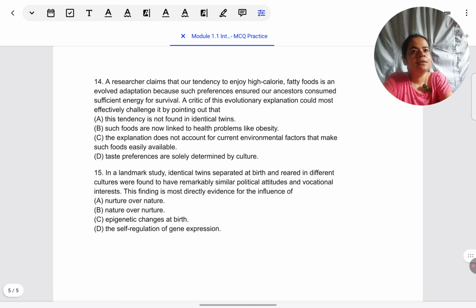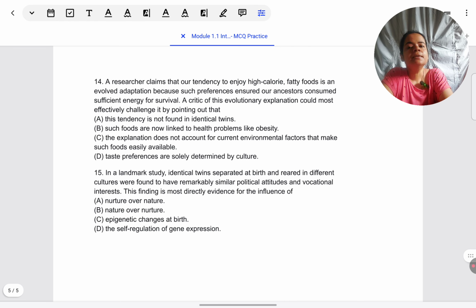Today, most of us fortunately have daily food, or regular food at least, so we don't need to carry over food for many days together. So today, our still craving fatty food is just something we are carrying over because it gave our ancestors an advantage. That is what an evolutionary psychologist would explain it as.